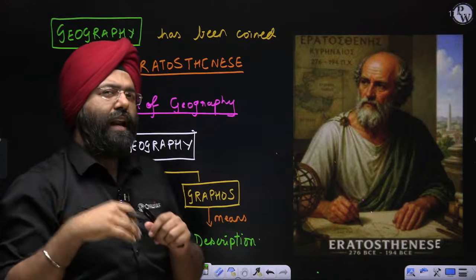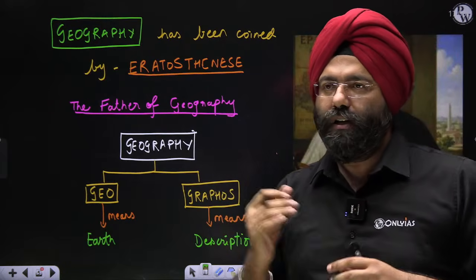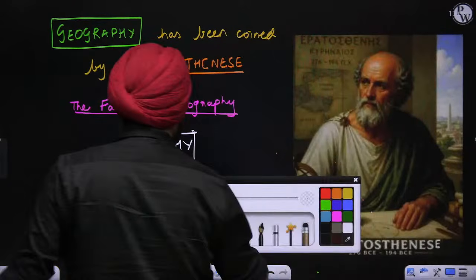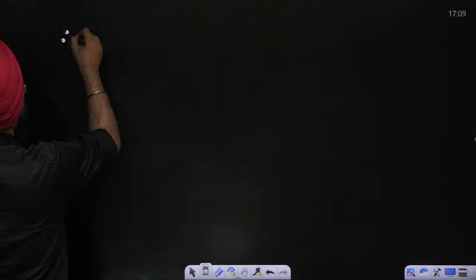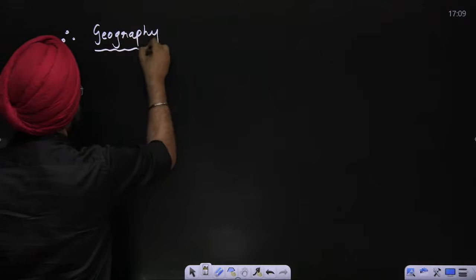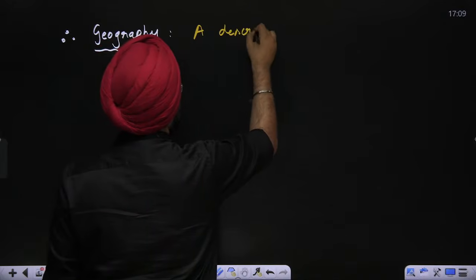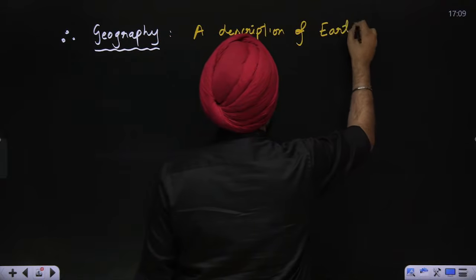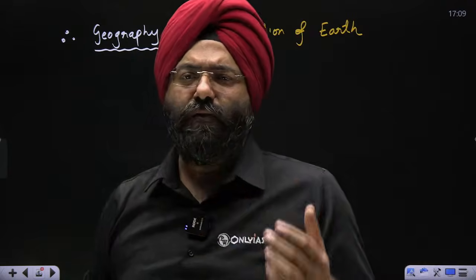So according to Eratosthenes, what can I say? Geography is basically the description of earth. So if I want to summarize this, can I say that geography is thus a description of earth? Now, this is one of the very initial definitions of geography, right?